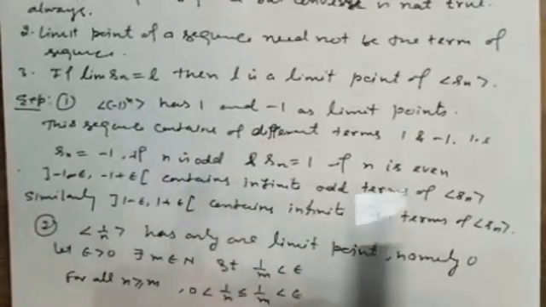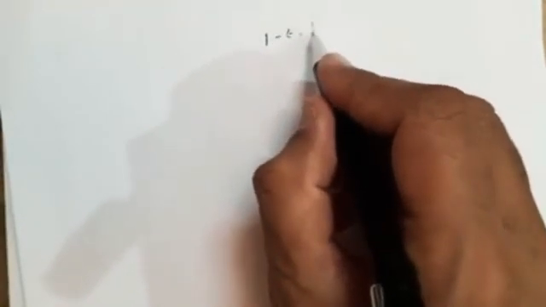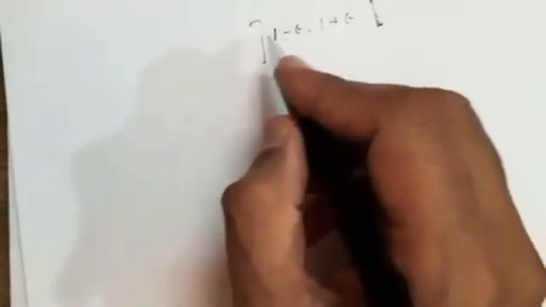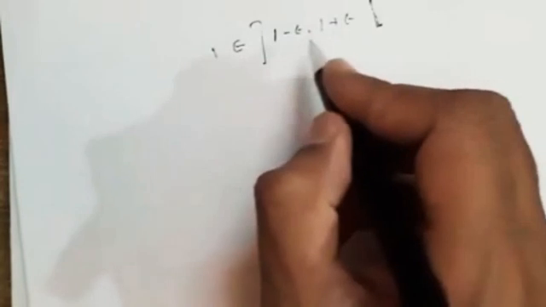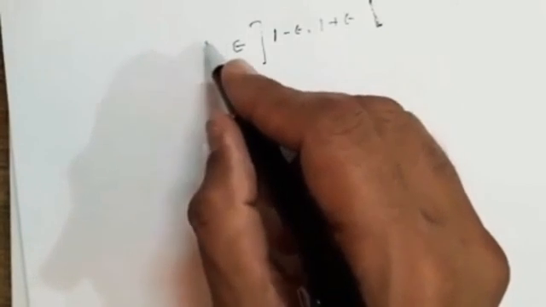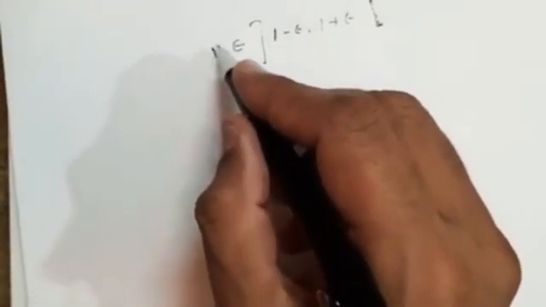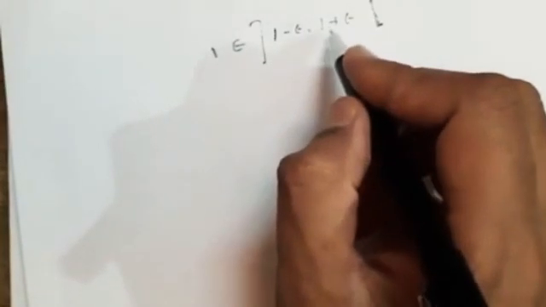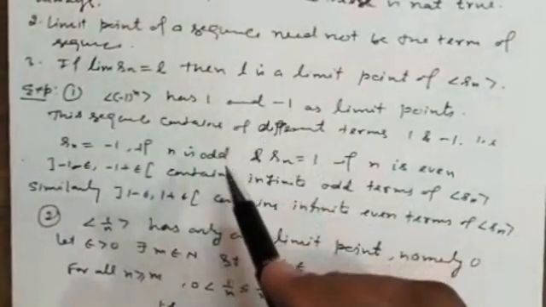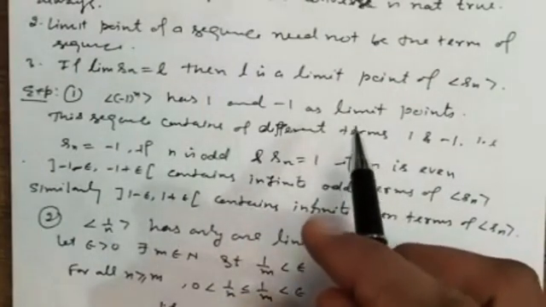Why? Because if we take 1, the neighborhood of 1 will be (1 minus epsilon, 1 plus epsilon), and 1 also belongs to this neighborhood. You know 1 comes infinite times in the sequence, so this open interval contains infinite elements of the sequence. Therefore 1 is a limit point of this sequence. Similarly, minus 1 is also a limit point of this sequence. You can check for minus 1 also.